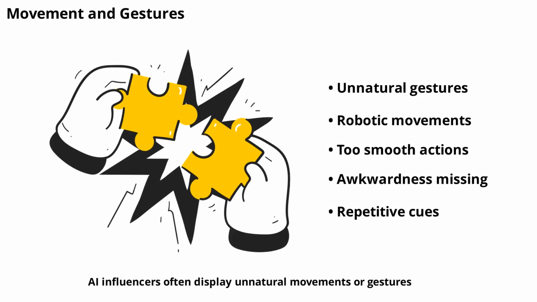AI influencers often display unnatural movements or gestures. Their hand motions, head tilts, or body language may appear robotic or too smooth. Real people have spontaneous, sometimes awkward movements that AI struggles to replicate. If you notice repetitive or overly controlled gestures, it could be a sign that the influencer is AI-generated. Observing these physical cues is a practical way to differentiate between real and artificial personalities on TikTok.